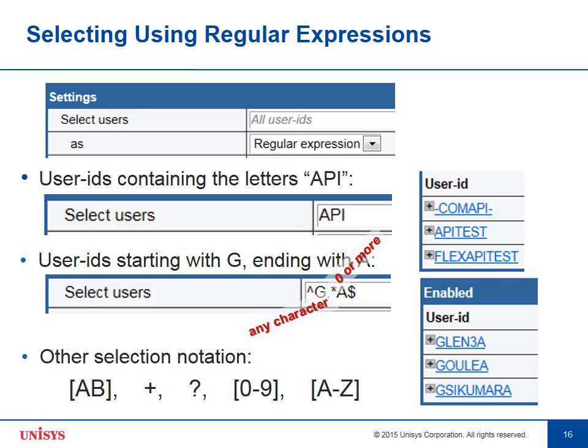There are other selections also available, and the Apex help gives good examples of these. You can have a choice of things that are within square brackets. A plus sign means to pick one or more of the preceding character. A question mark means 0 or 1 of the preceding character. A number range is indicated by square brackets with numbers with a dash in between them, and a letter range is specified by a set of letters with a dash in between them. The Apex help has more information about regular expressions.